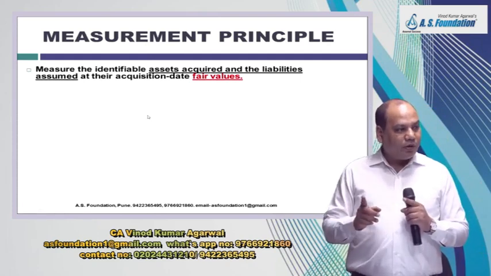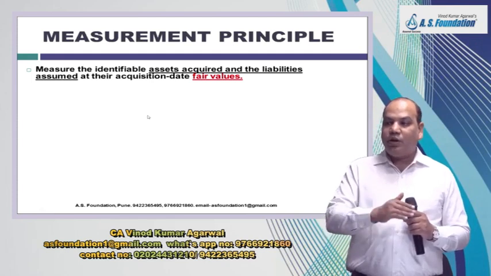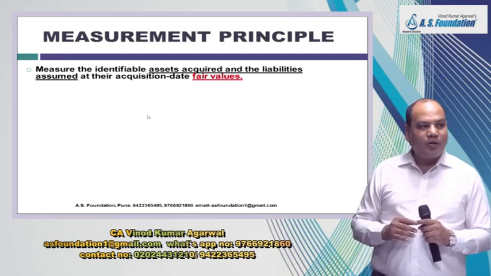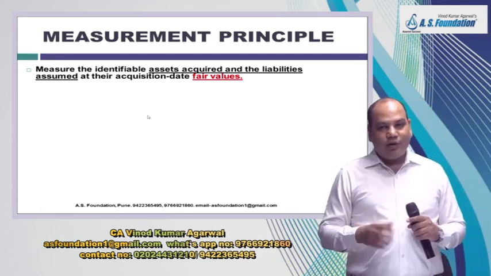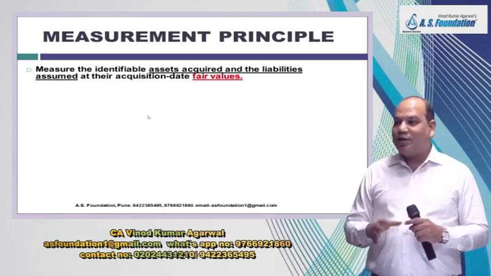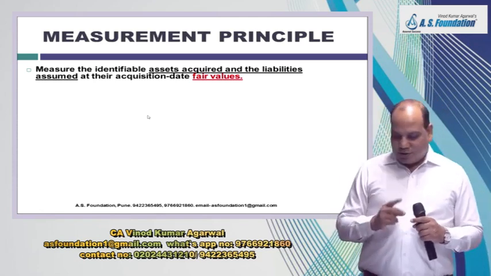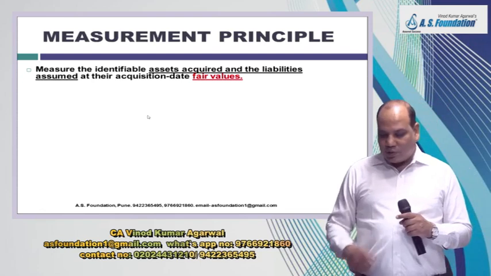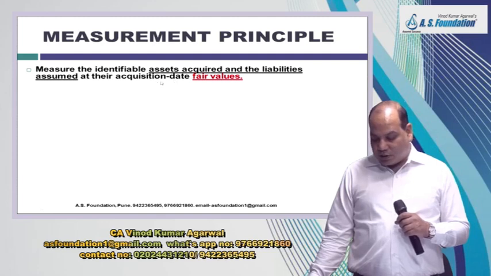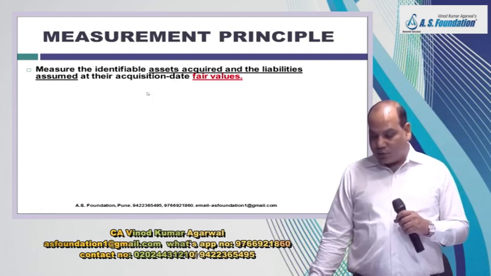Consideration paid, fair value. Previously held equity instrument, fair value. Assets and liabilities taken over, fair value. Equity instrument issued, fair value. NCI, there are two, fair value or proportionate share in net asset. Okay. So first we'll see measuring assets acquired and liabilities assumed at fair values.